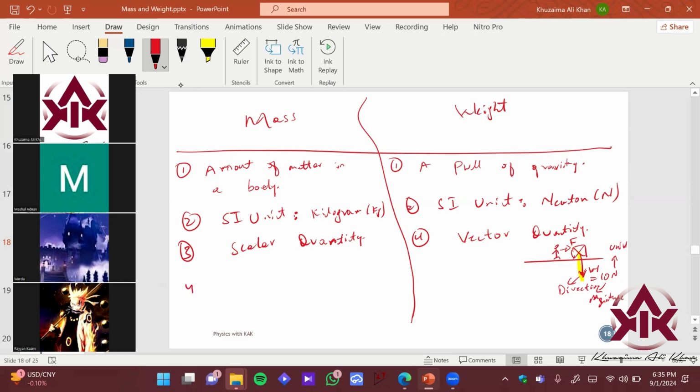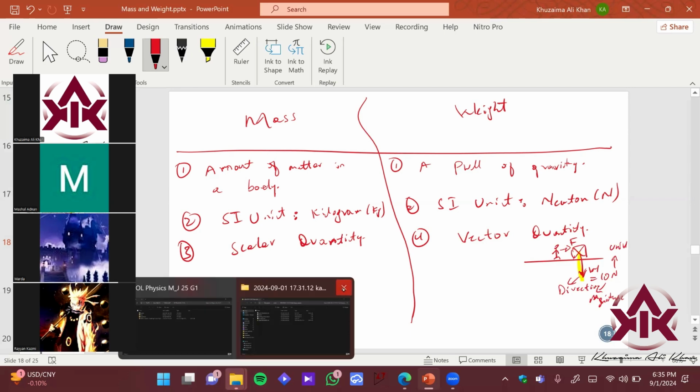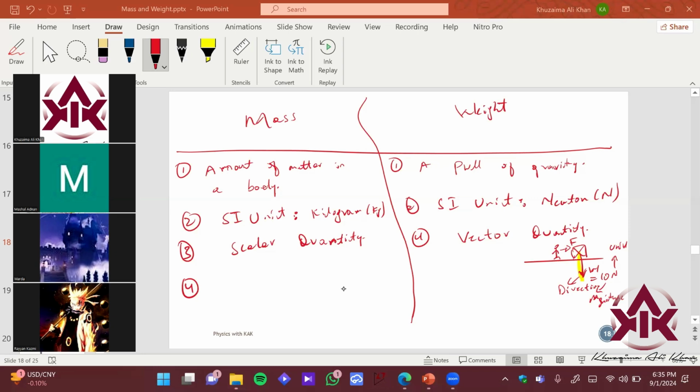Okay, so how can you measure mass? By basically using what? How can you measure mass? Anyone? Using a beam balance. Good. Measured by, first of all, using a beam balance and lever balance, electronic balance.